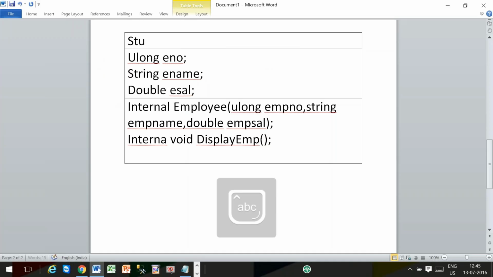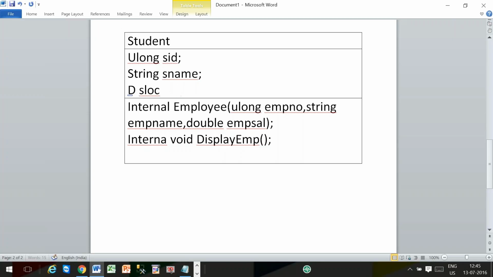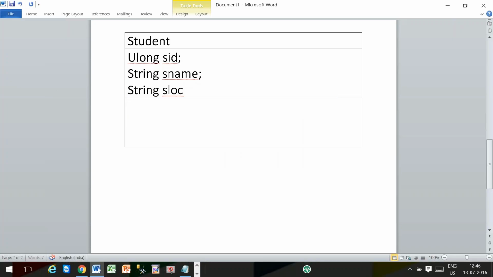You see, the student states are SID. Can I say long SID? Yes, sir. SName, same story, type String. SLoc, type String. Now I need an initialization mechanism for these student instance variables. Then you need to go for a constructor. Which constructor? Parameterized constructor.